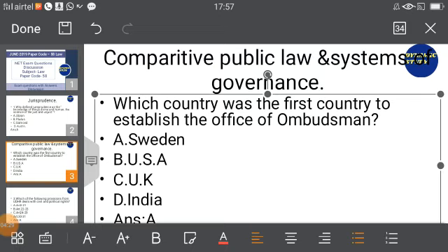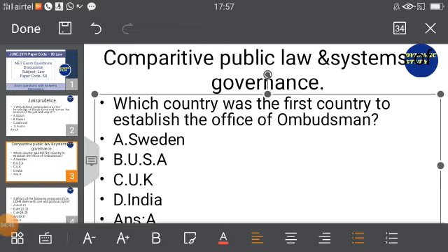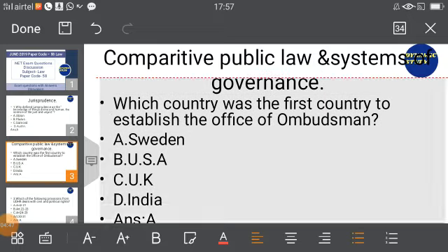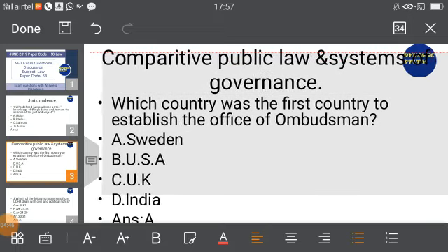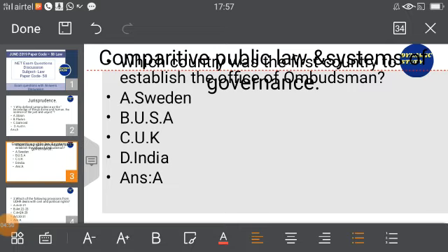Now moving to the next question, which has been asked from comparative public law and systems of governance. This is a very new concept that has been added to the NET syllabus. Initially we did not have this comparative public law, and this is a new unit which needs more emphasis from all of us because we have very little idea about the public law of foreign countries.